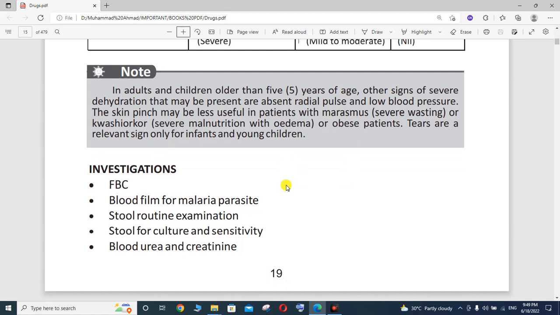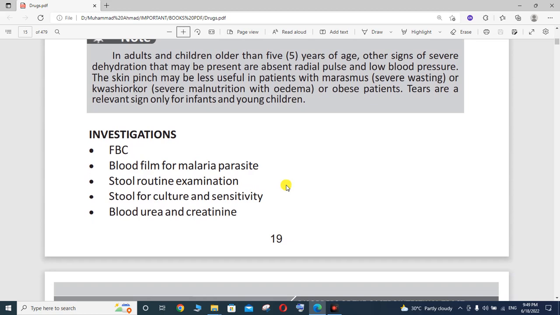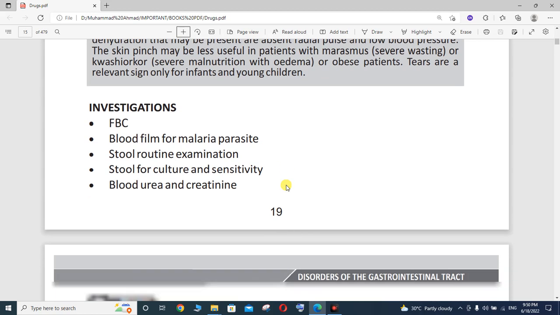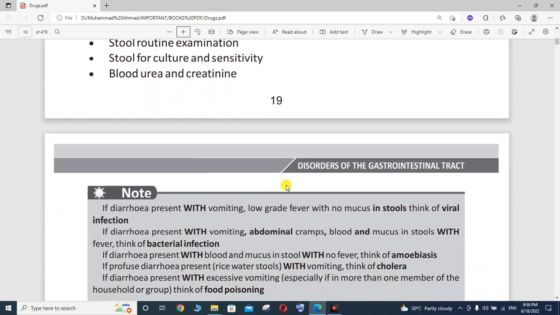So how will you investigate it? The simple investigation is a full blood count. You will have to perform the full blood count and a blood film for malarial parasites. Stool routine examination is very important. Stool for culture and sensitivity is also an important investigation. Blood urea and creatinine should also be checked.